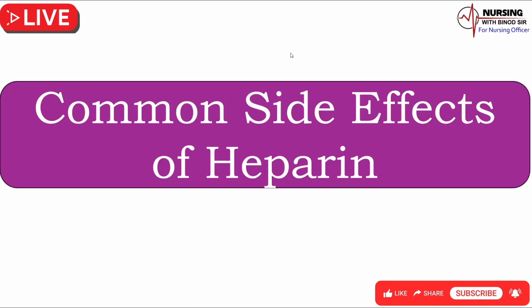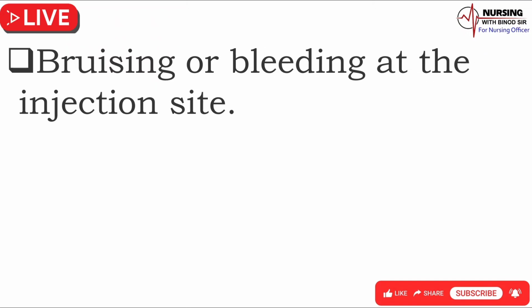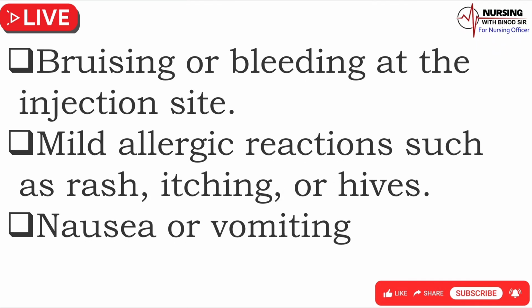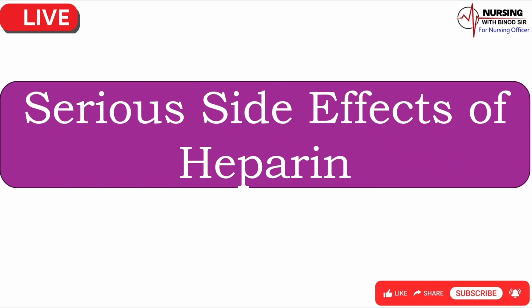Common side effects of heparin. While heparin can be an effective medication for preventing blood clots, it can also have side effects. Some of the common side effects of heparin include bruising or bleeding at the injection site, mild allergic reactions such as rash, itching, or hives, nausea or vomiting, hair loss. Serious side effects of heparin. In addition to the common side effects, heparin can also have more serious adverse effects.